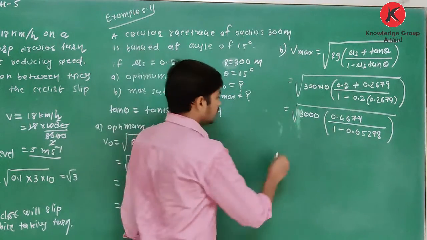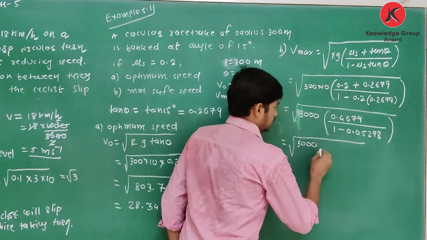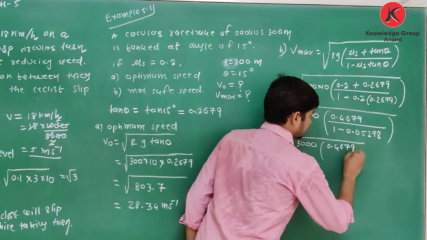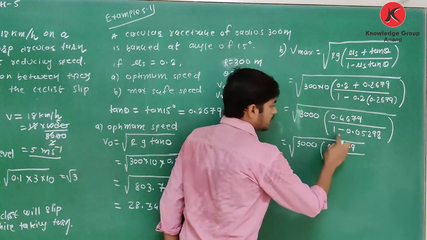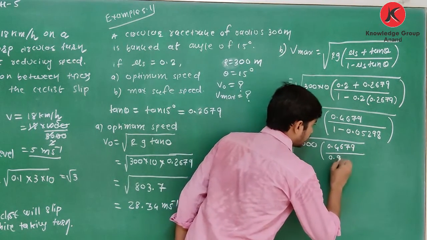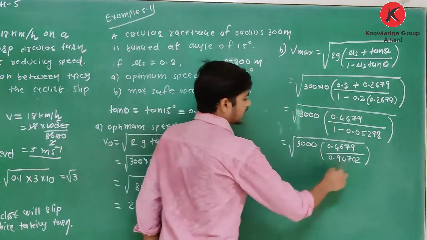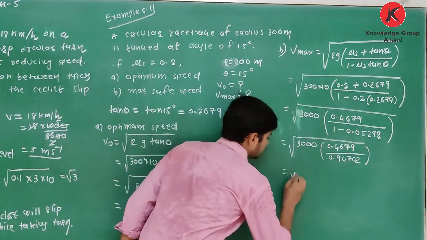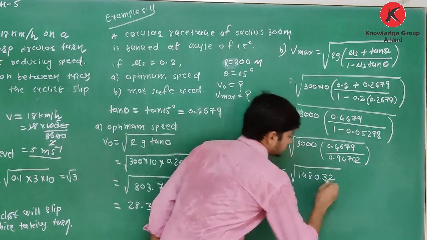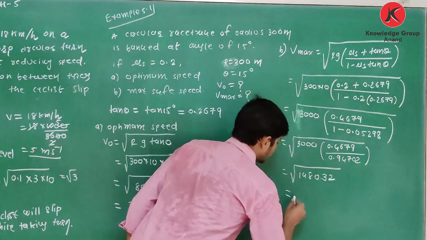And if you again simplify this, you will get 3000 in bracket 0.4679 divided by 1 minus 0.05298, you will get 0.94702. Okay, and if you calculate this whole term, you will get 10480.32.